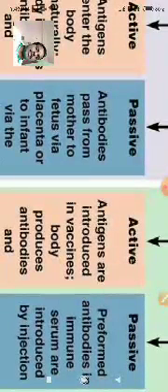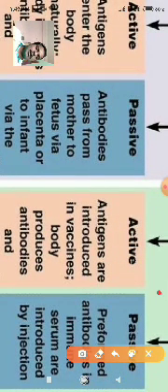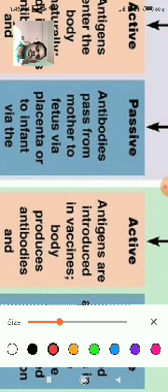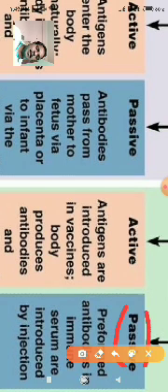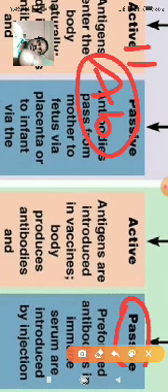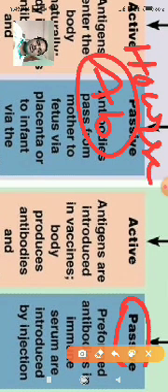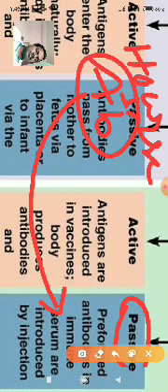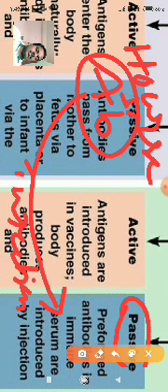But the passive type of immunity, passive artificially acquired immunity, is different. Here the antibodies are produced in other animals. Suppose a horse produces the antibodies, but these are transferred from the other animal to the suffering organism by injection.